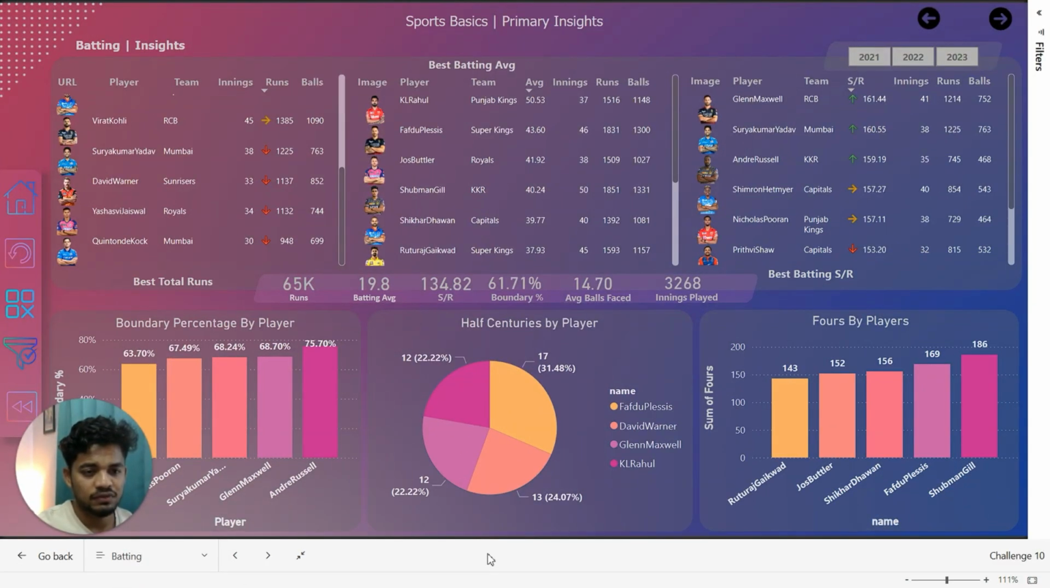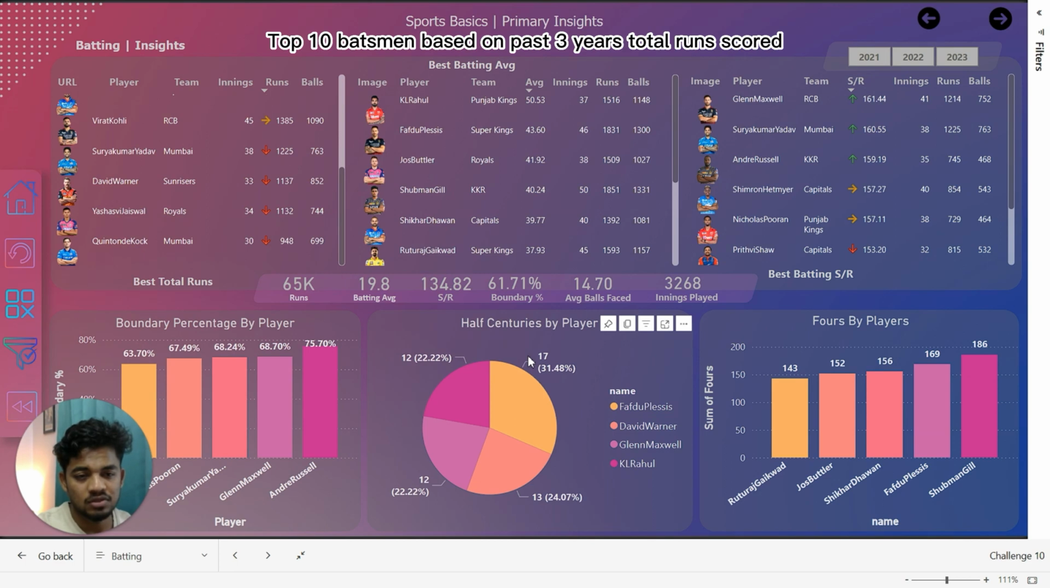We have got a total of 10 questions to explore, with 4 focusing on batting, 4 on bowling, and 2 on teams. Starting with the batting innings, our first question is who are the top 10 batsmen based on the total runs scored in the past 3 years? Minimum 60 balls faced in each season. The total score is nothing but the overall score achieved by a player in a match.